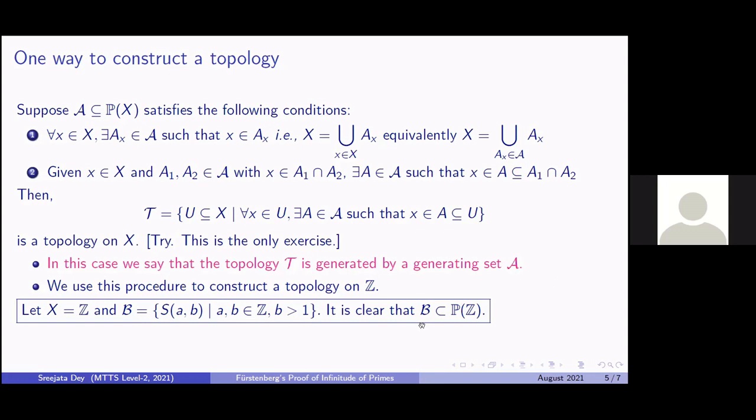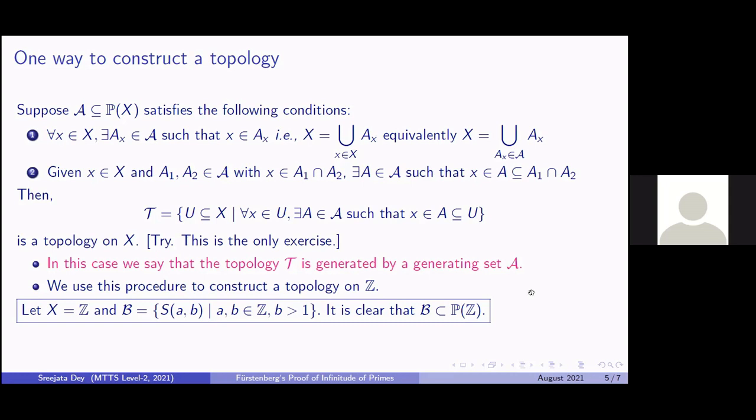It is clear that script B is a subset of the power set of Z, because script B contains the S_{a,b}, and S_{a,b} are all subsets of Z. So if you take any element of script B, it will be a subset of Z, so it will belong to the power set of Z.